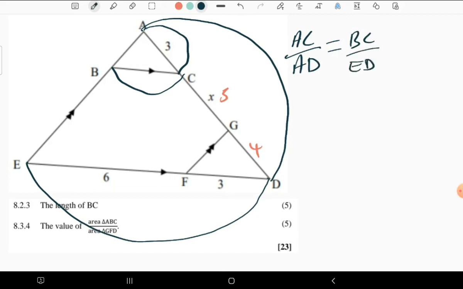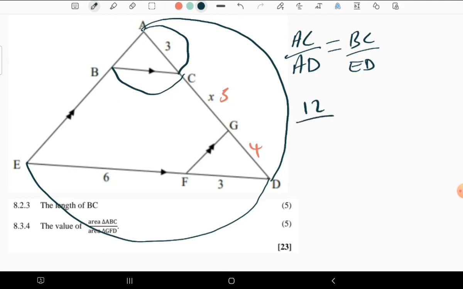Now after having all that, our AC is equal to 3 plus 9, which is equal to 12.